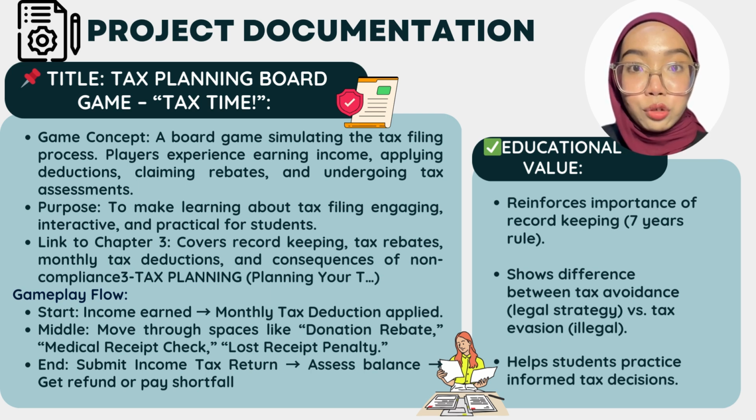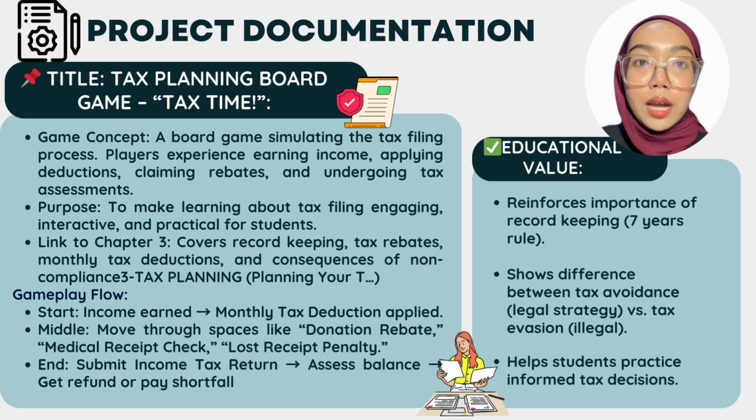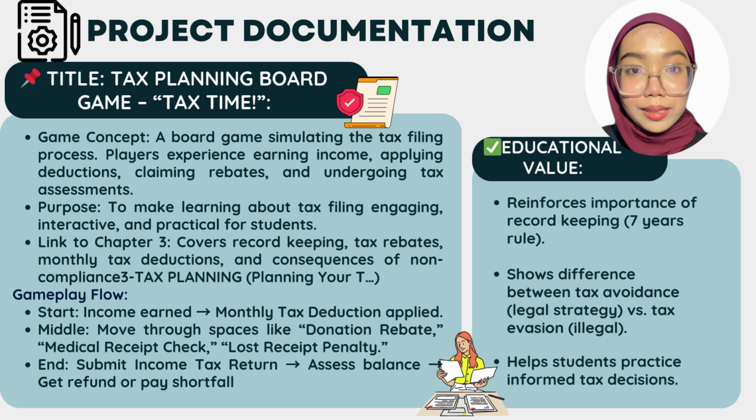It is directly linked to Chapter 3 Tax Planning, which covers record keeping, tax rebate, monthly tax deduction, and the consequence of non-compliance. The gameplay flow starts with income earned and monthly deduction. Then, players face challenges like donation rebates, medical receipt checks, or loss receipt. At the end, they must submit their income tax return and either claim a refund or pay the shortfall. So through this game, students learn the importance of record keeping, the difference between tax avoidance and tax evasion, and how to make informed tax decisions.